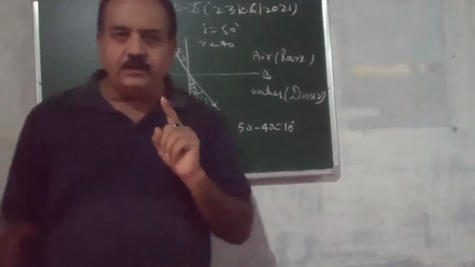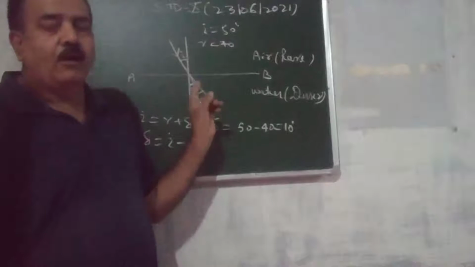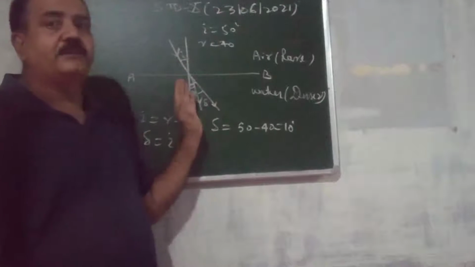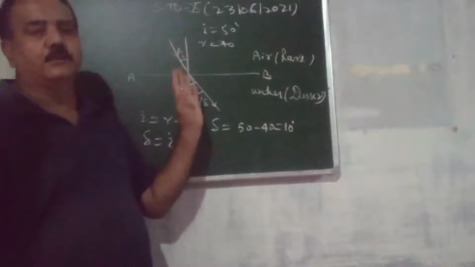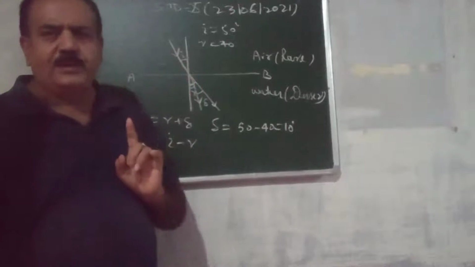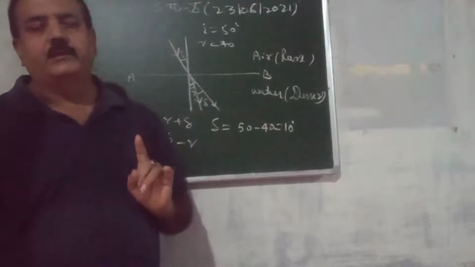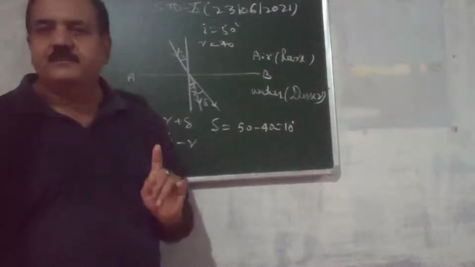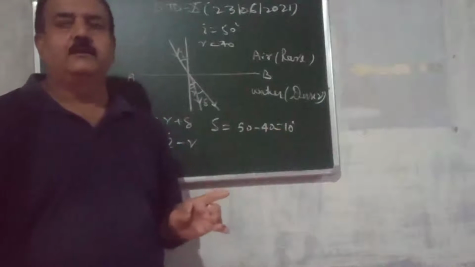Once again, what is the reason for the refraction of light, or why does the ray deviate when it comes from rare to denser or denser to rare? The reason behind it: in air or in vacuum, the speed of light is maximum, that is 3 into 10 to the power 8 meter per second.